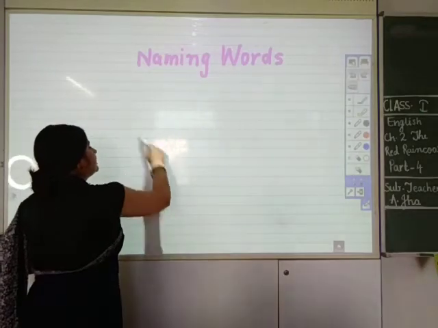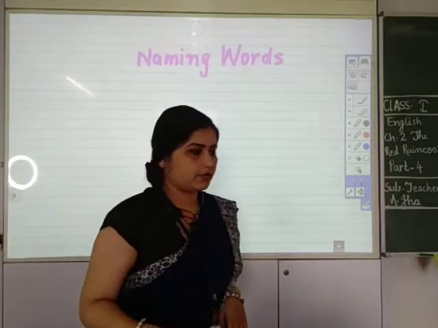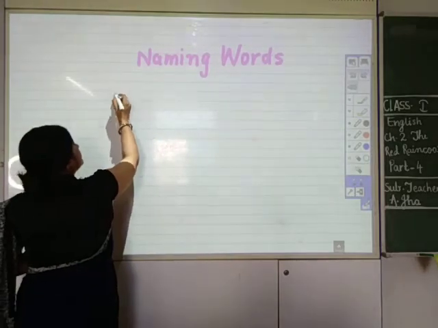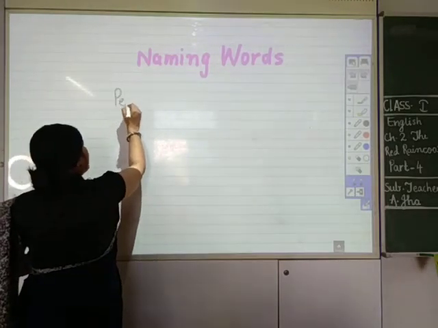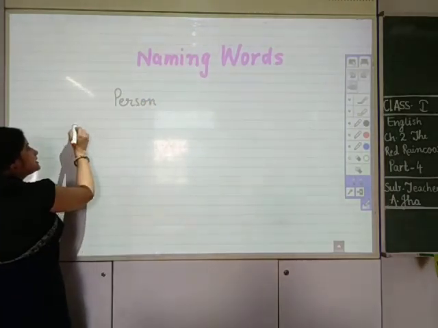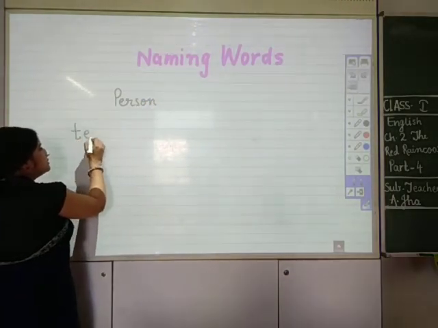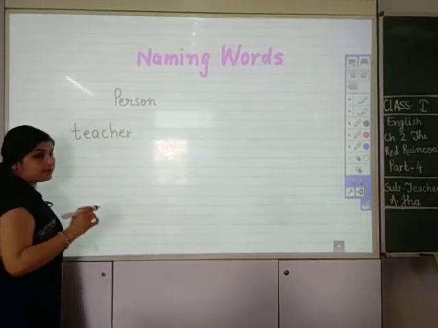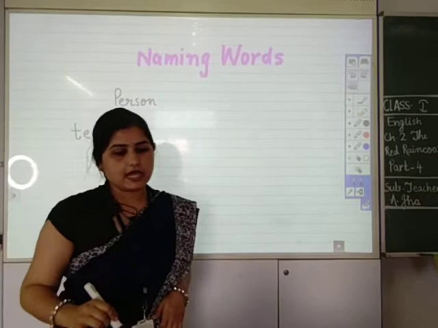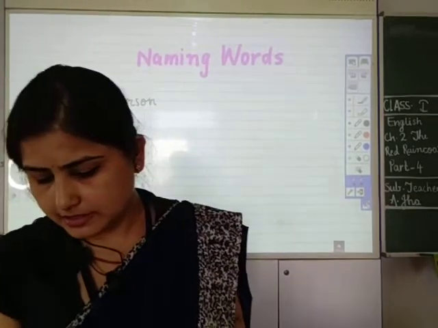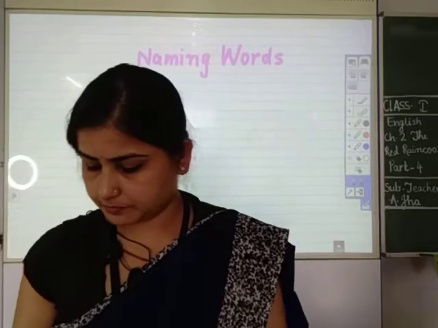Suppose I have told you who am I. मैंने आपसे पूछा कि मैं कौन हूं. I am a person and I am a teacher.